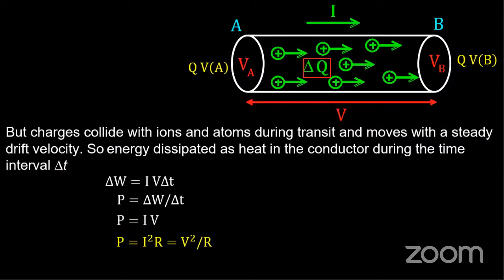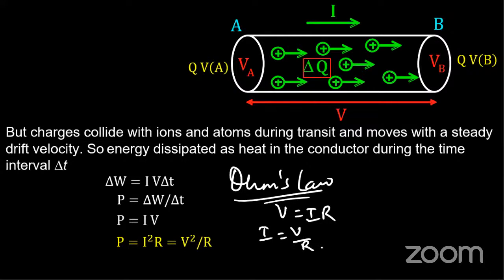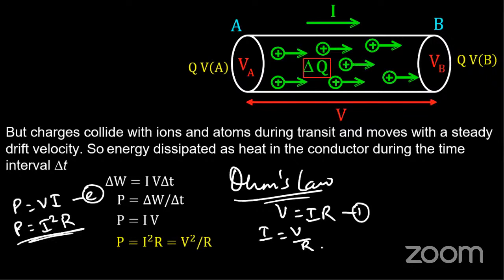From Ohm's law, we know that V is equals to IR, and I is equals to V by R. We know that P is equals to V into I. Putting equation 1 in this equation, we get P is equals to I square times R. This is one expression. Again, putting equation 2 in this equation, we get P is equals to V square by R. So these are the other two variants of the same expression.